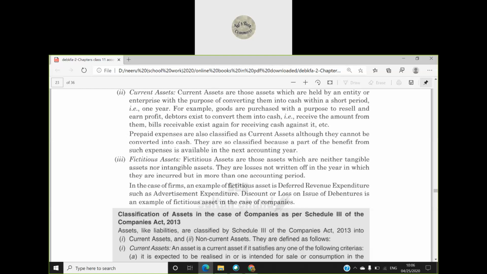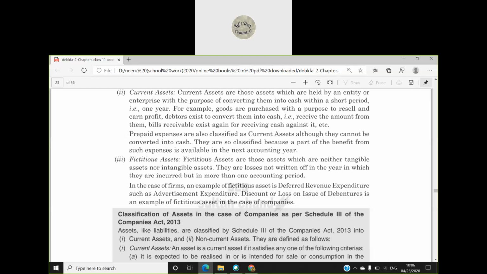For example, I am manufacturing sugar and I am selling sugar and I am taking the money from the purchaser, so I am converting it into cash. The goods which I am producing, I am selling them in the market and I am getting cash in return.